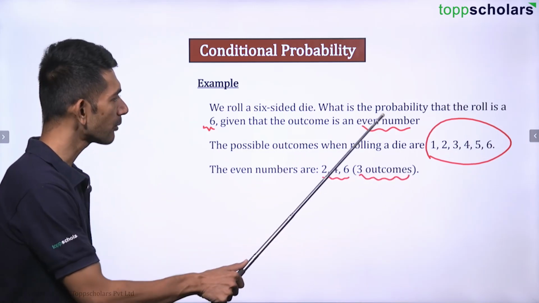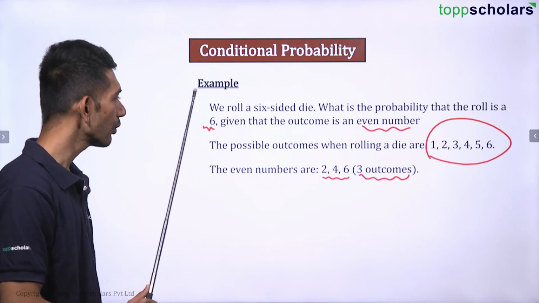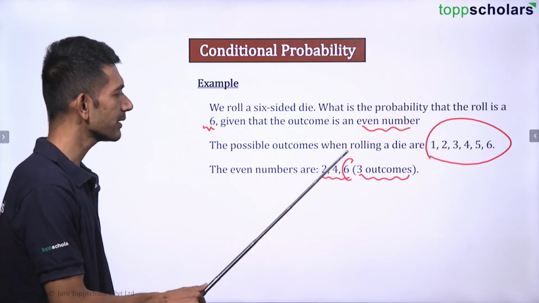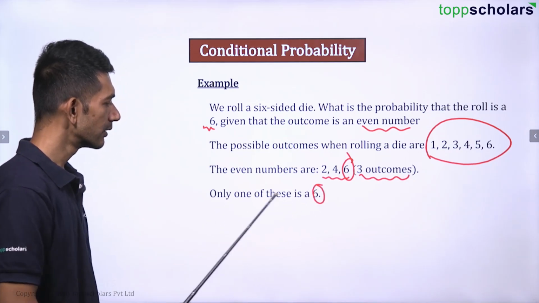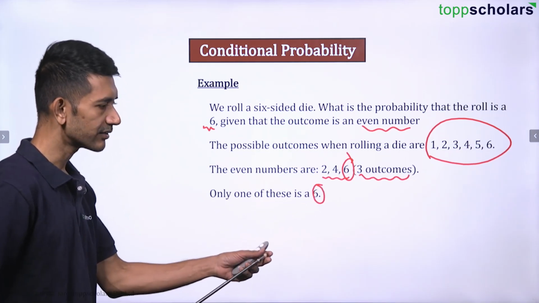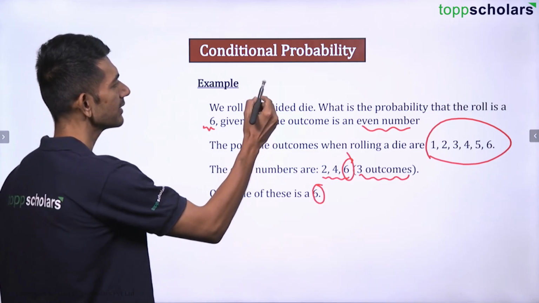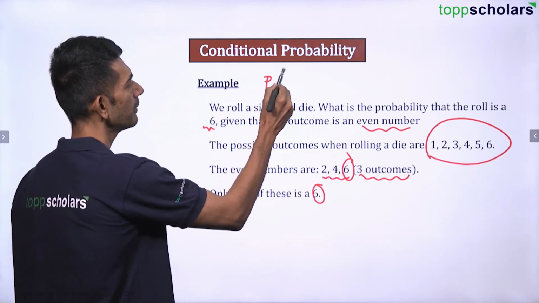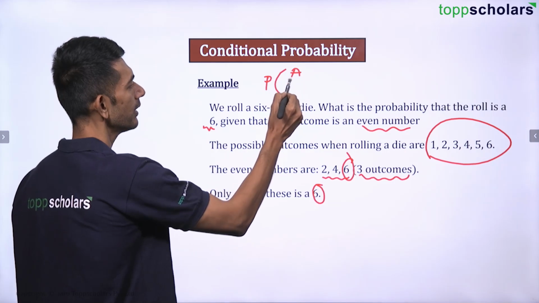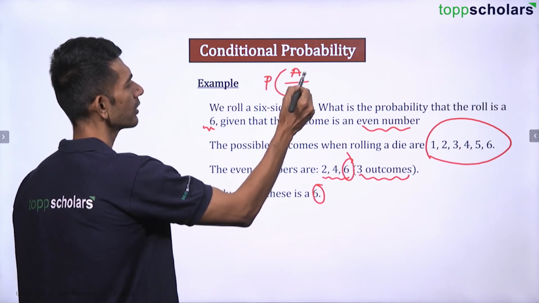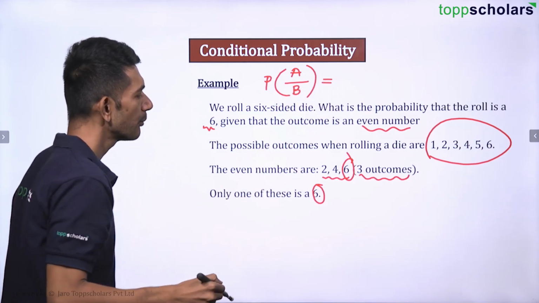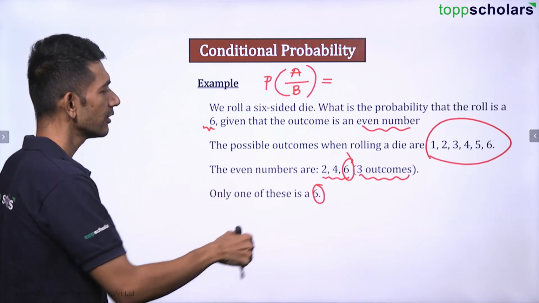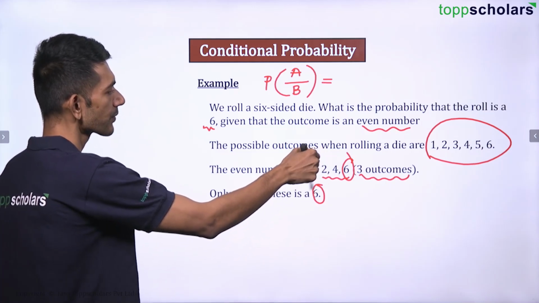Then what is the probability that a roll is 6? 6 is only one time here. So can I say only one of these is 6? So how do we write this? Basically we write it like this. Probability of A where B has already occurred is equal to probability of A intersection B. So what is common? 1.